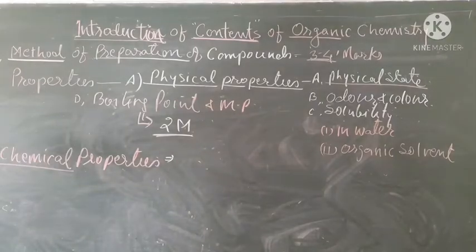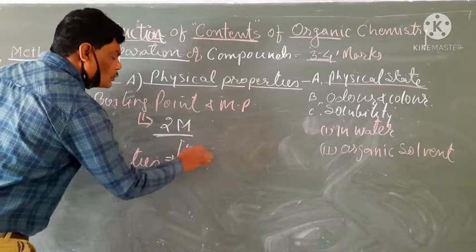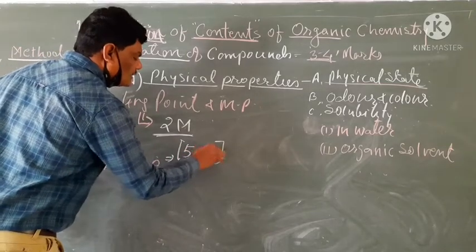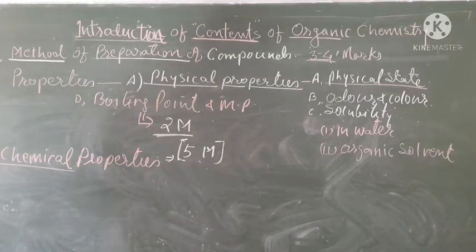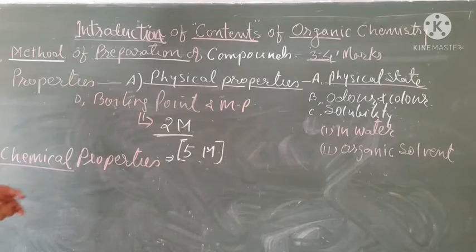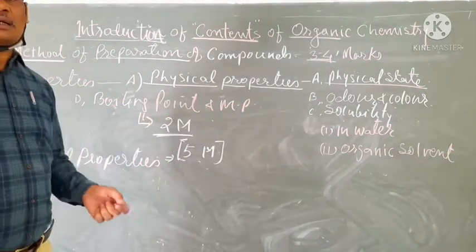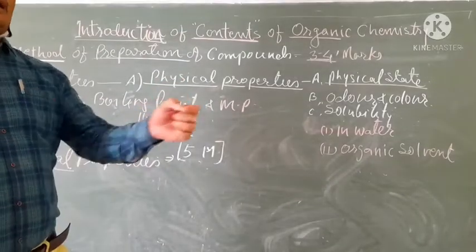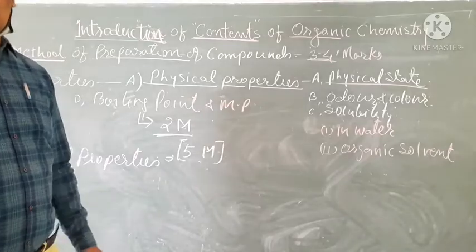So from the chemical properties content, at least 5 marks questions are asked. That is the highest marking, in what? Chemical properties. Actually, the chemical properties and the method of preparation, these two contents are related with each other. I told you very early, the method of preparation of any compound becomes the chemical property of another compound.